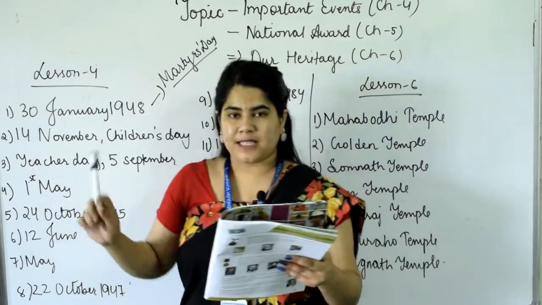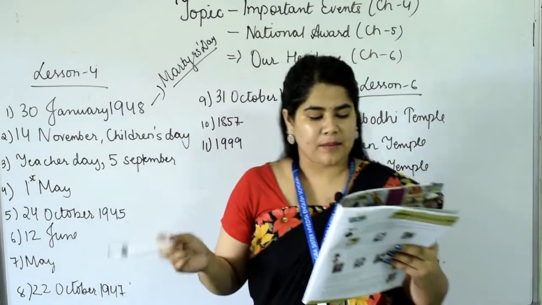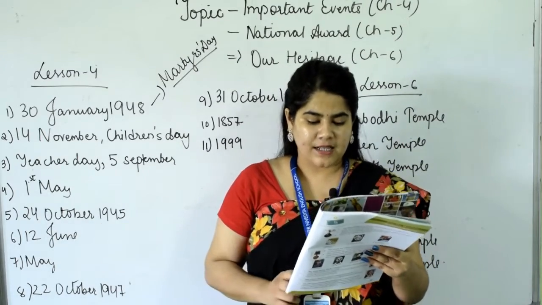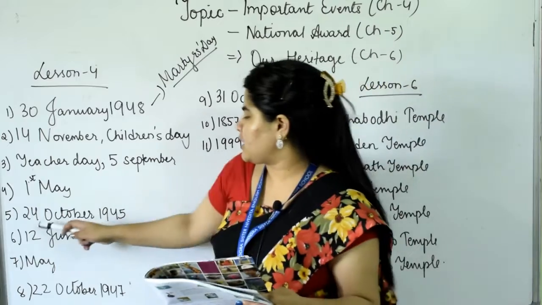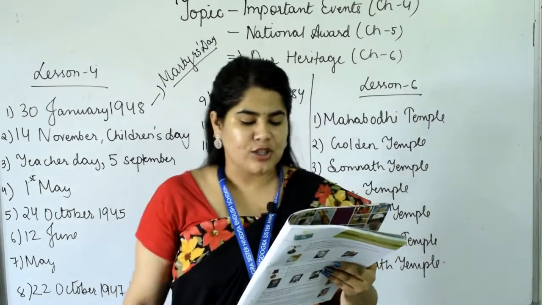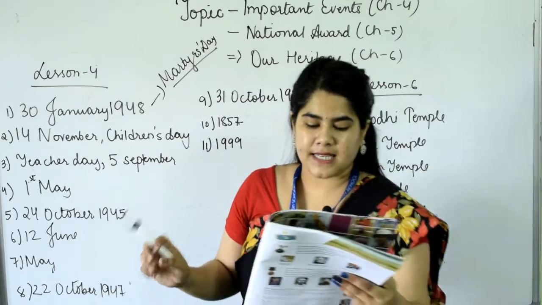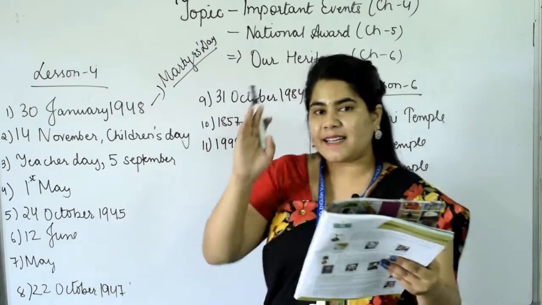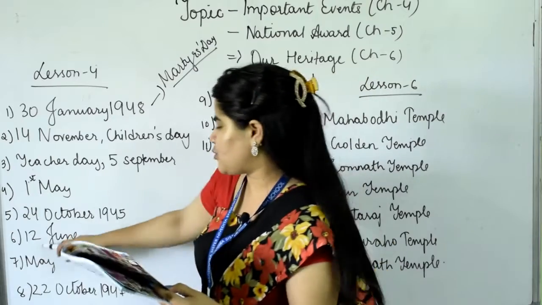1st May we celebrate as May Day or Labor Day. 5th one, the United Nations was established on 24th October 1945. Number 6, we protest against child labor on dash. We observe this day as World Day Against Child Labor, that is 12th June.